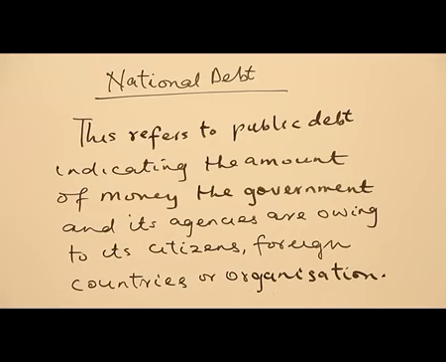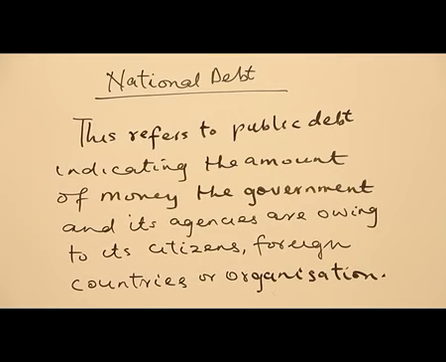Government can take loans from citizens, from foreign countries, even from foreign financial organizations such as the IMF. So what we are looking at is the total liability that government is owing either to the citizens or to organizations outside the country. So we are talking about public debt.